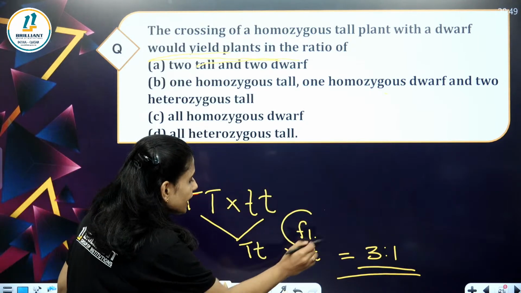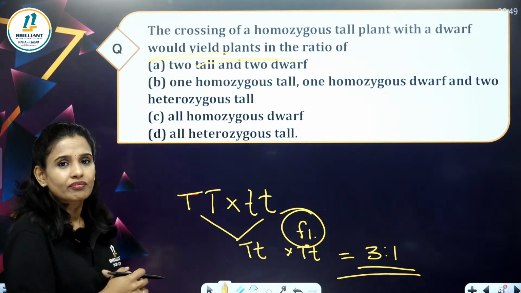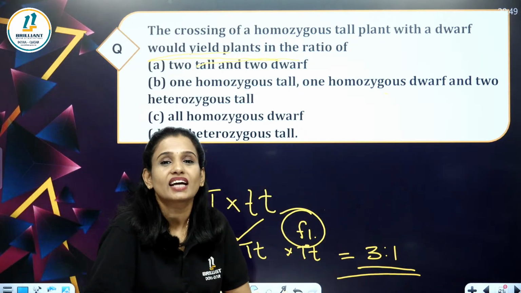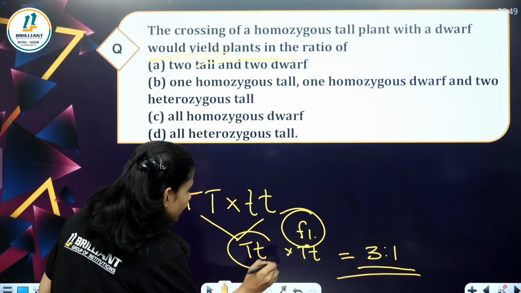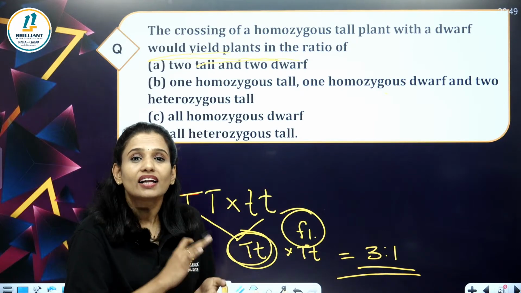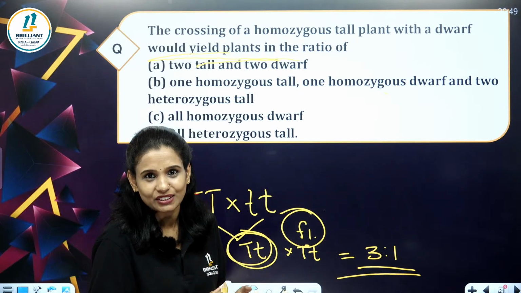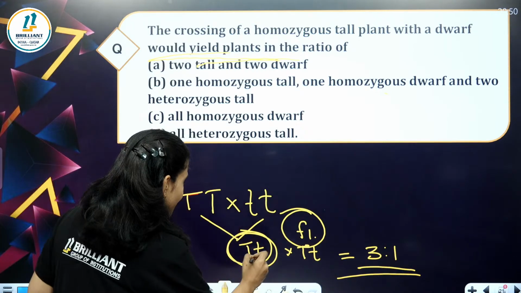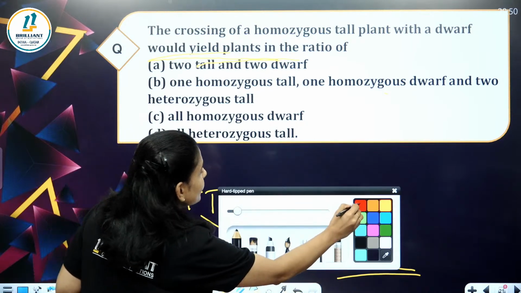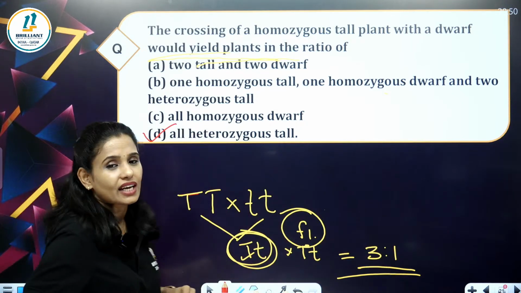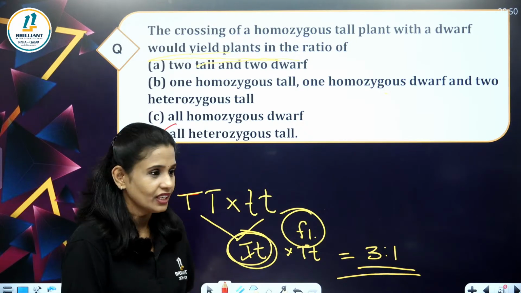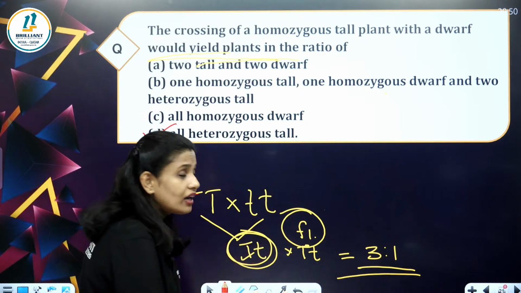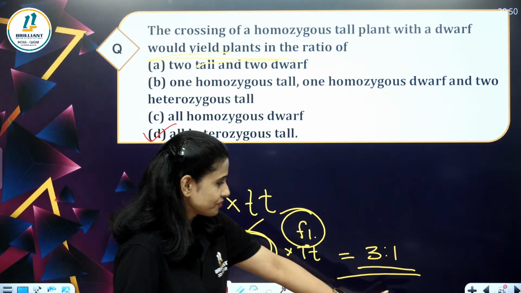So in F1 what will we get? F1, what will we get? All heterozygous tall, right? We got it already. It is all heterozygous tall plants. So the correct option is all heterozygous tall. This is the monohybrid cross. In F1, we will be getting all heterozygous tall. Next question.